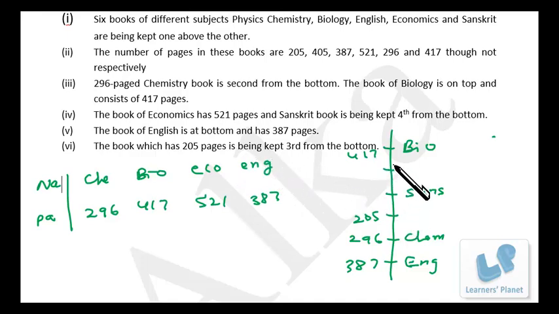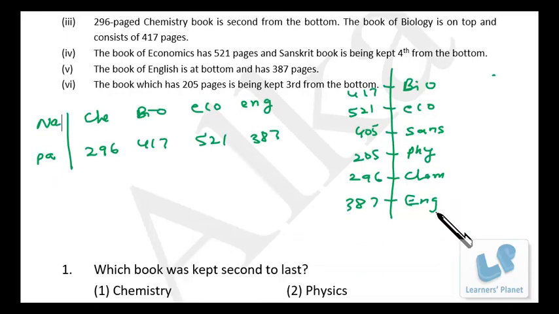so now we have to see economics and the 521 combination. So that cannot be over here, so that is possible only over here. So economics 521. Now we are left with 405 pages. So that can be over here only. And now we are left with one subject. So that is physics. Okay, so the entire story is clear.